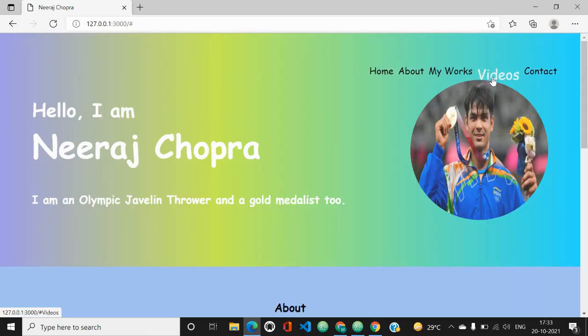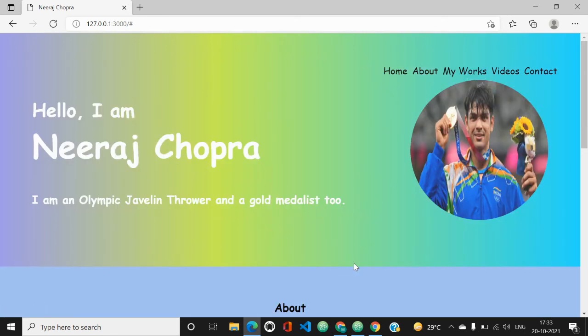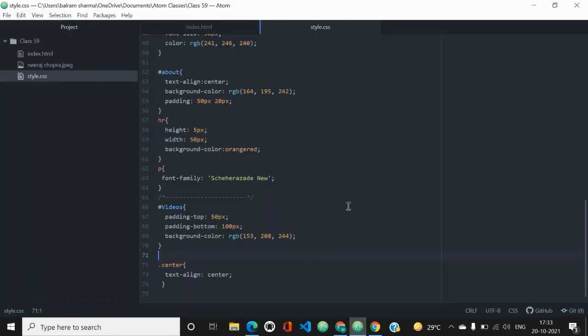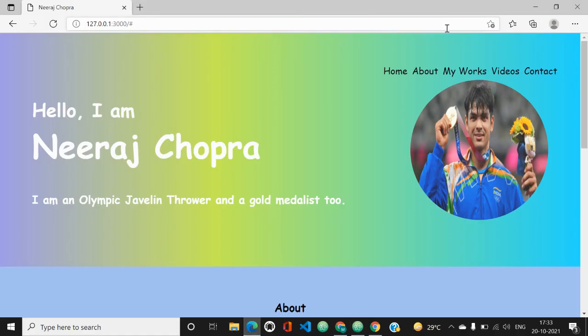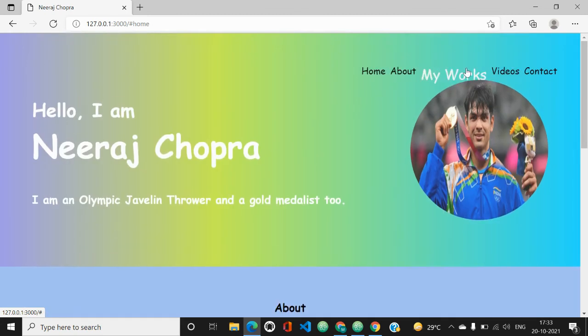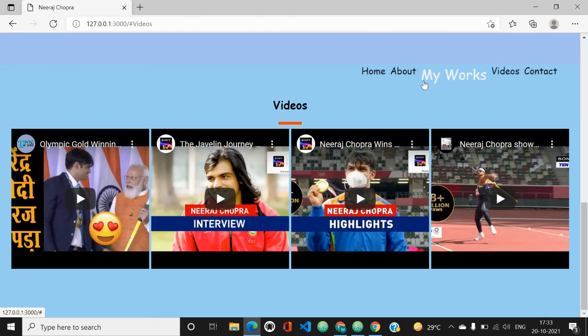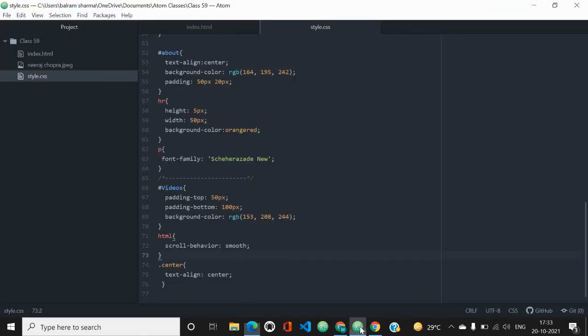If I want that animation, because the scroll animation looks cooler, we use the property scroll-behavior: smooth. Now you will experience the difference. Now when I click on videos, you can see how it is going. It is scrolling very smoothly, and it's looking very good.